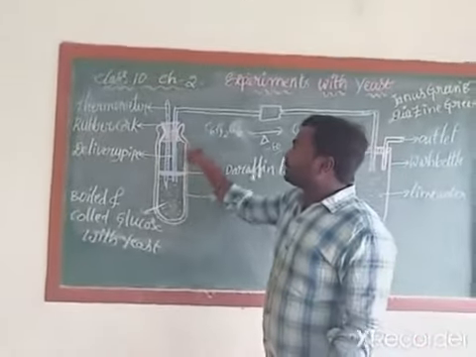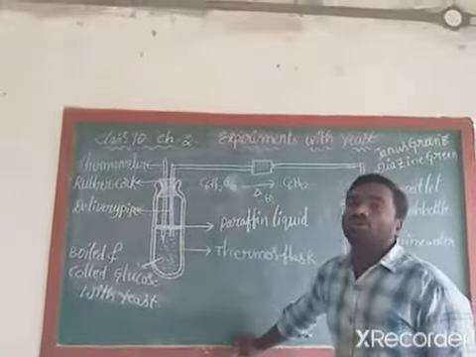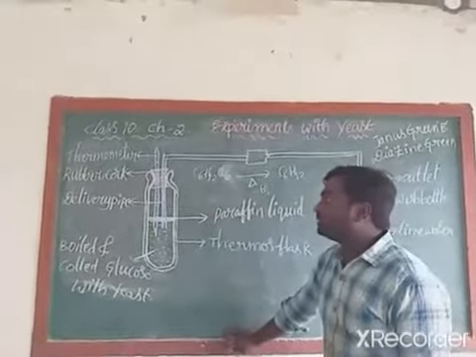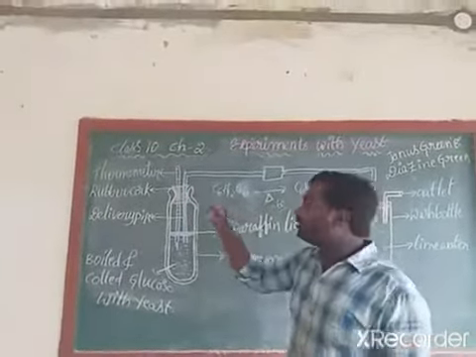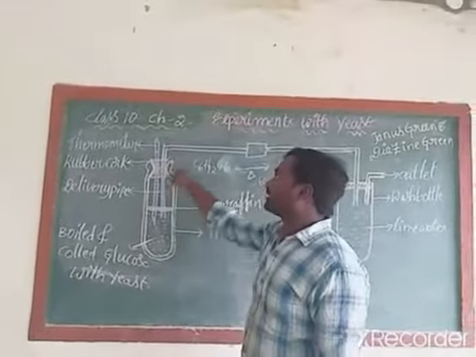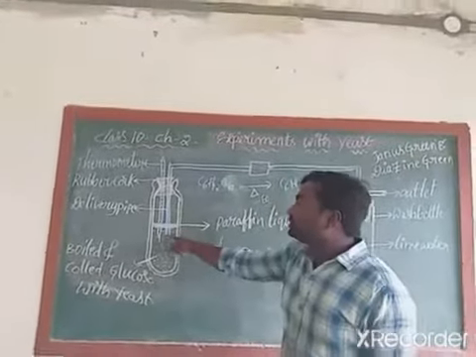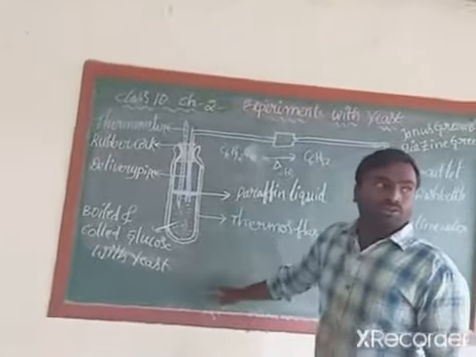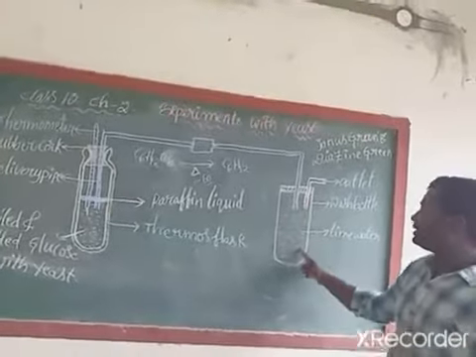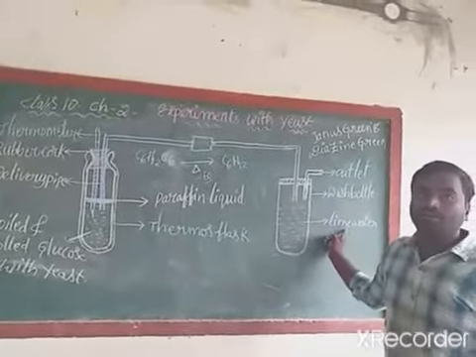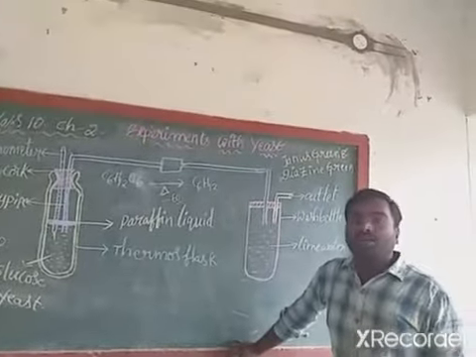Now, we need to cover the mouth of the thermos flask with a rubber cork. Which rubber cork? Double hollow rubber cork. Through one hole we need to insert a thermometer. Through the other hole we need to insert a delivery tube. One end of the delivery tube should be inserted in the glucose solution and the other end should be in the wash bottle. That wash bottle should be filled with lime water. Next, the wash bottle contains an outlet also for the removal of unwanted gases.